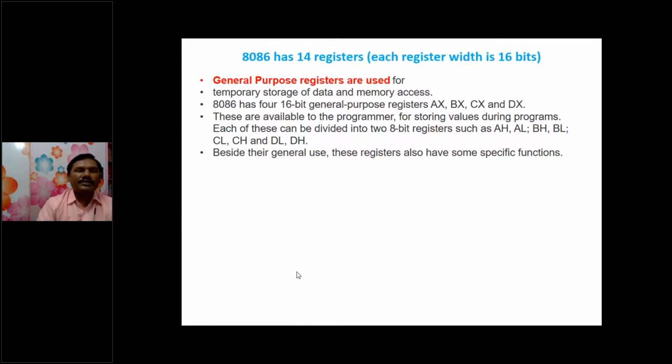So what is the purpose of general purpose registers? General purpose registers are used for temporary storage of data and memory access, and 8086 has 4 general purpose registers, which are available to the programmer for storing values during programs. Each of these can be divided into two 8-bit registers. Besides their general use, these registers also have some specific functions that we will see here.